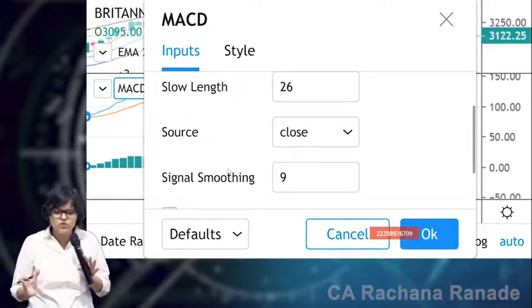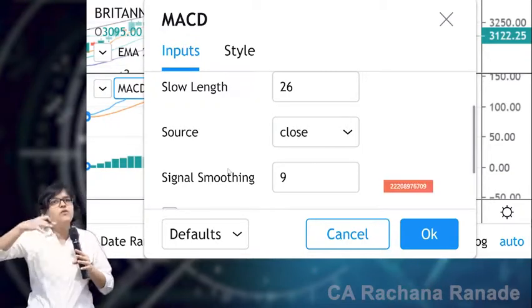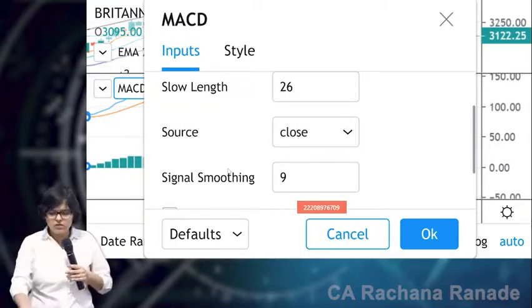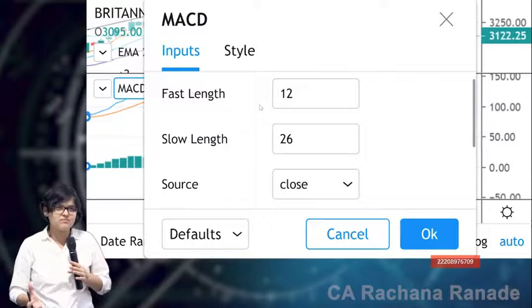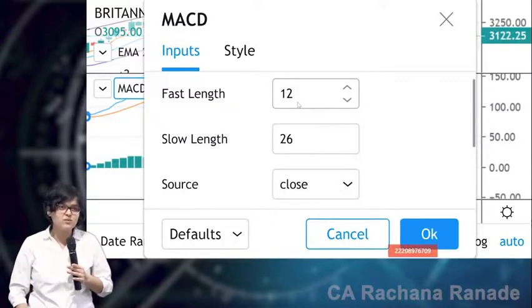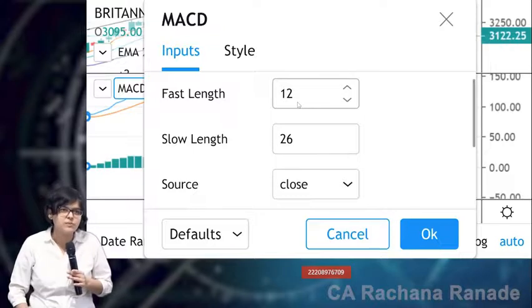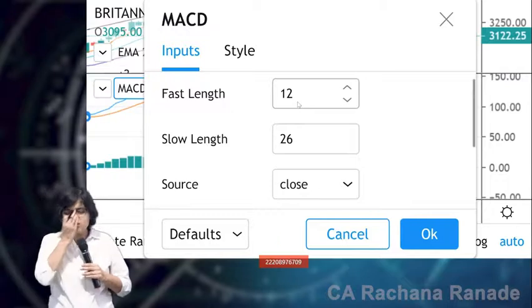Why 9 days only? That's the person who formulated MACD. He found that 9 days average should be enough. Now then I will ask you a question, why 12 days? Why not 11? So it's something like that. 12 days could be for 2 weeks, but actually 10 days would be a much perfect picture, because anyways market doesn't operate on Saturday. So see, everyone has his or her own theory.